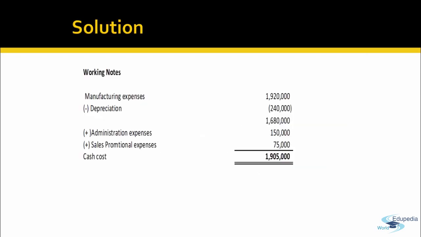Now the manufacturing expense is 19,20,000, that is 24 less 20%, with depreciation of 2,40,000. So excluding depreciation, the manufacturing expenses are 16,80,000. You have to add back the administration and sales promotion expense to compute the total cash cost. So cash cost includes all the cash outflows of the business. When we add back administration expense and sales promotion expense, the total cash cost will be 19,05,000.